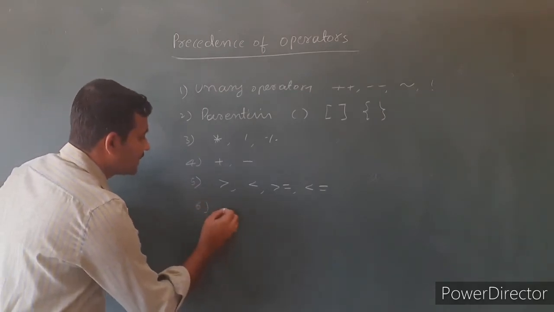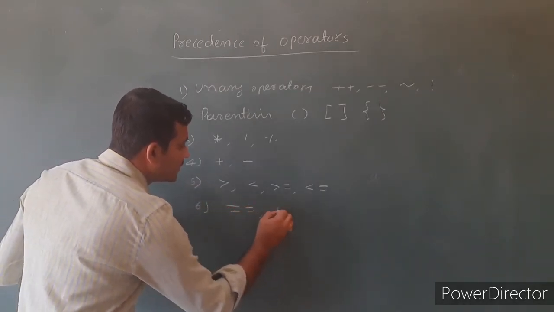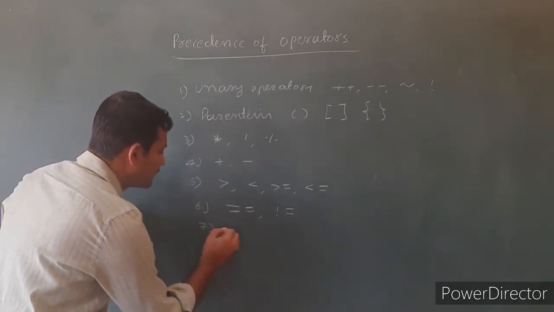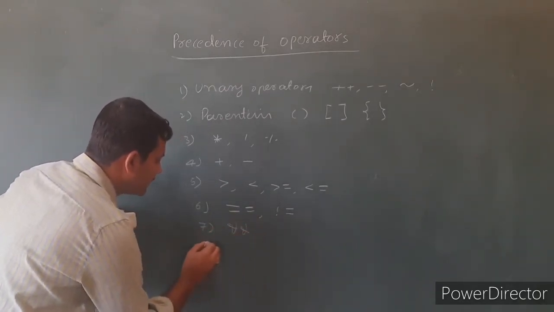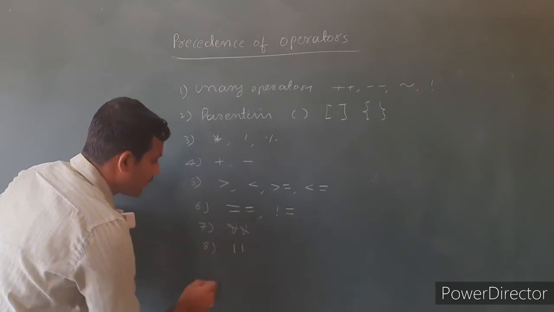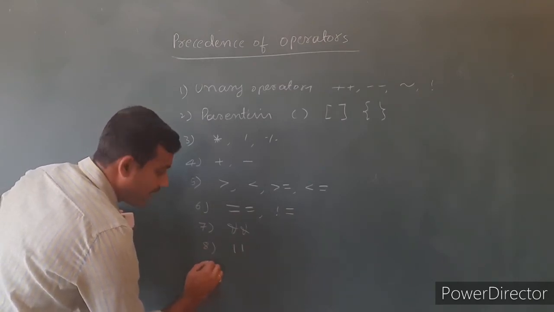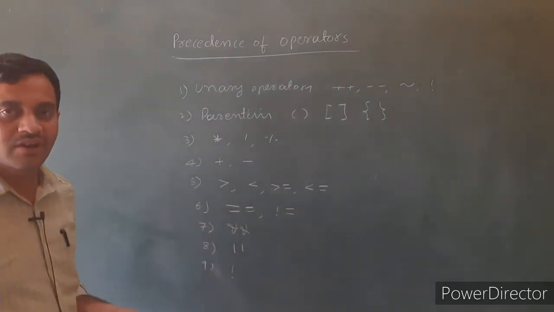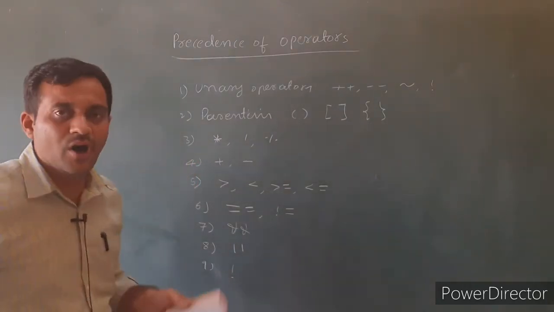In the sixth priority, equality, then not equal. Then in the seventh priority, logical AND, in the eighth priority, logical OR, in the ninth priority, not. So, this is the precedence of operator.